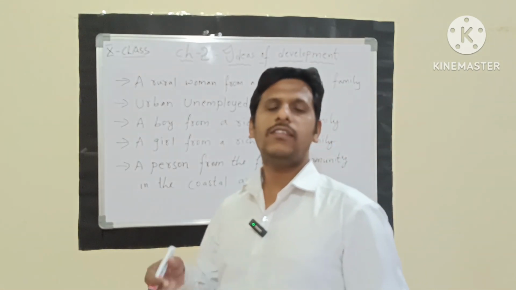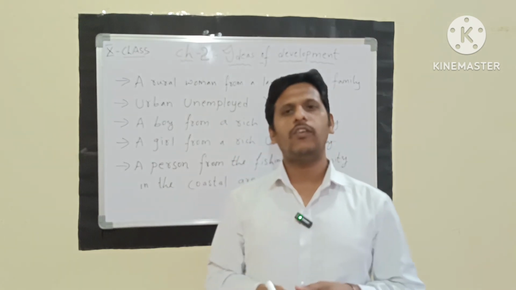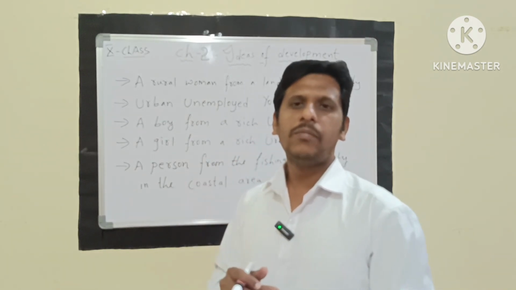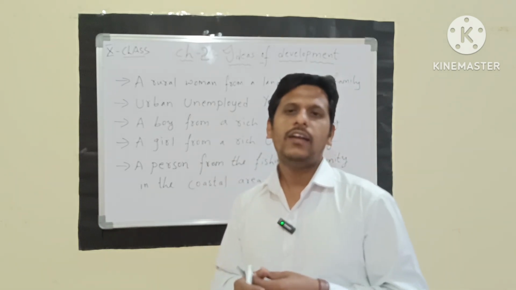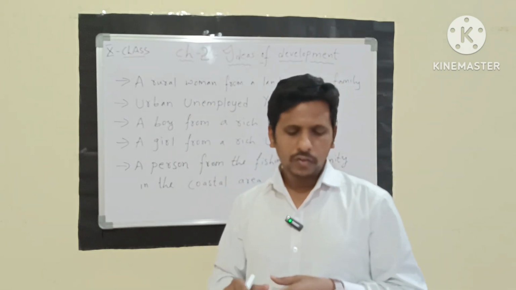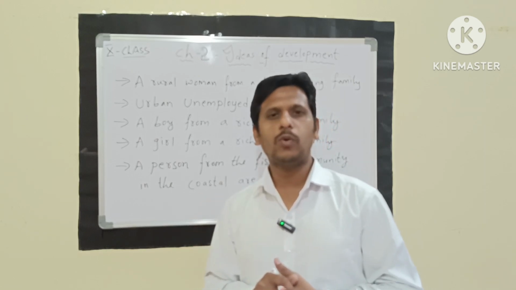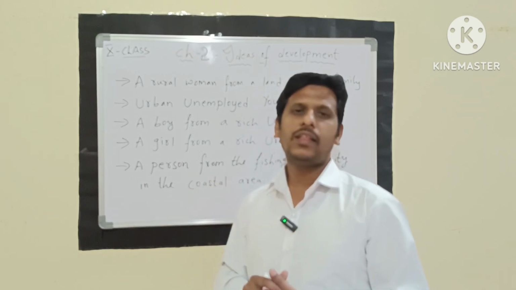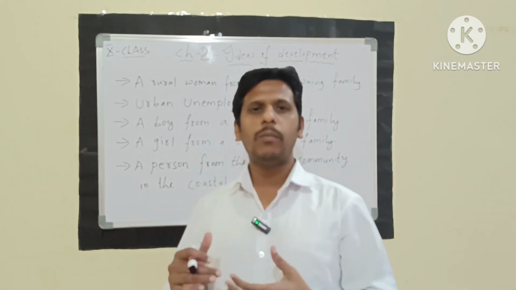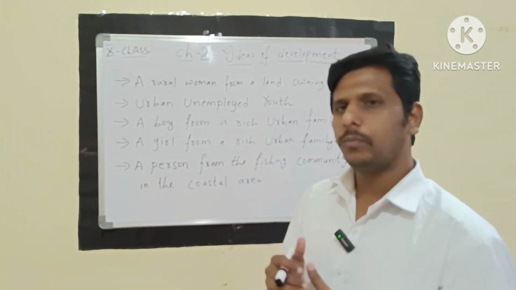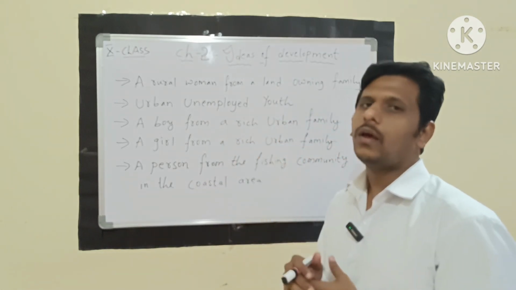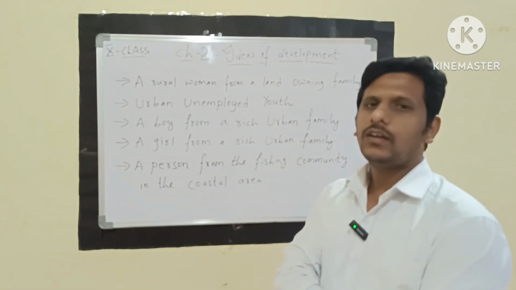A girl from a rich urban family, what is she thinking? She has her own goals. She wants to get as much freedom as her brother, to be able to decide what she wants to do in life, and to pursue her studies abroad. Her thoughts are totally different: why are my parents giving more priority to my brother? So she is thinking that equal priority should be given along with her brother. This is the kind of goal the girl has.